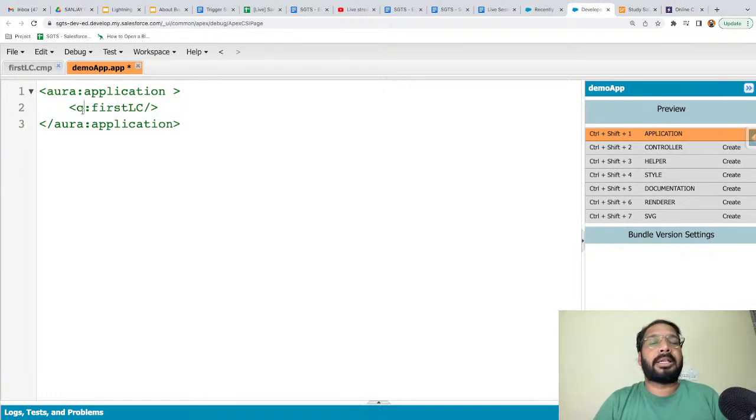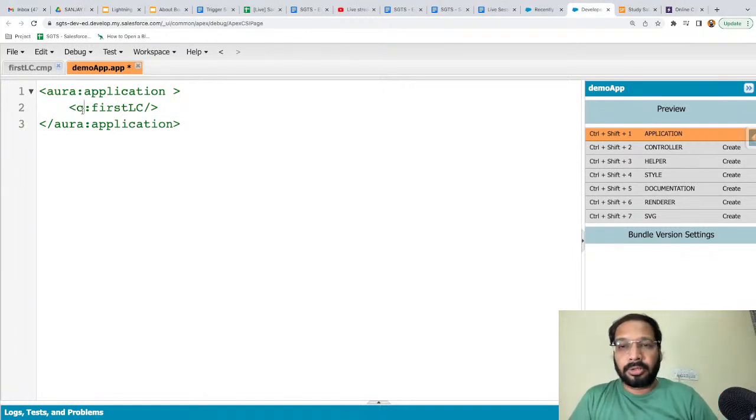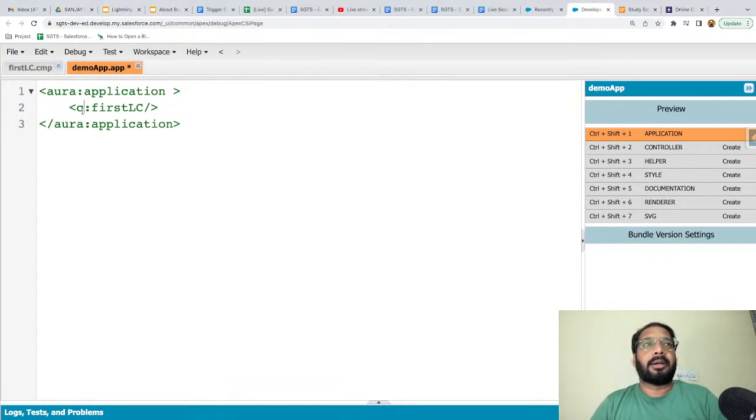And here this c is basically a namespace. This is a default namespace, and all the components that you create are stored under this default namespace. So any time you want to use your component in any application, you need to use this namespace also.